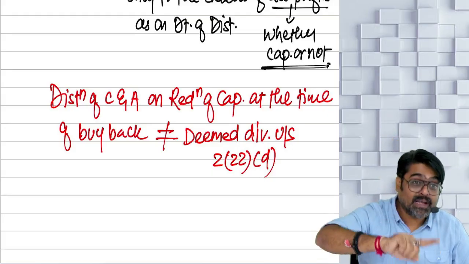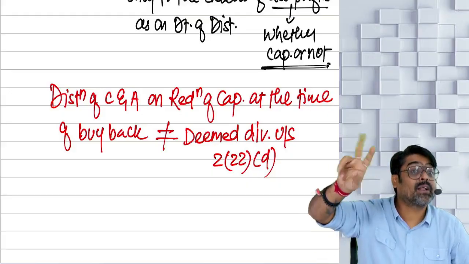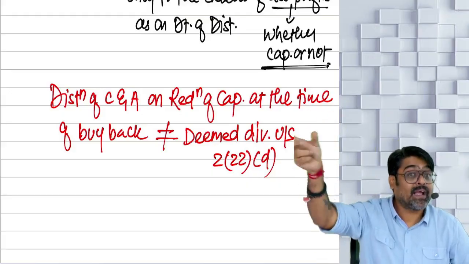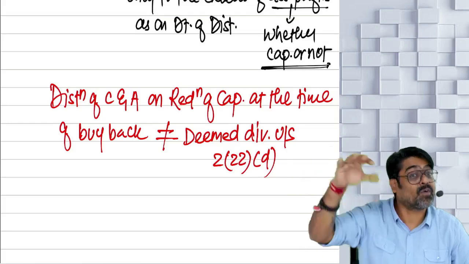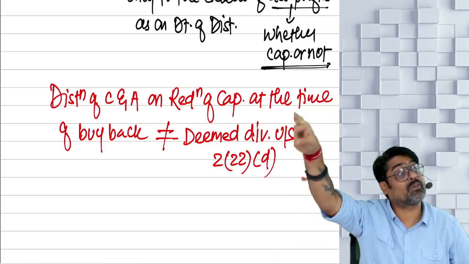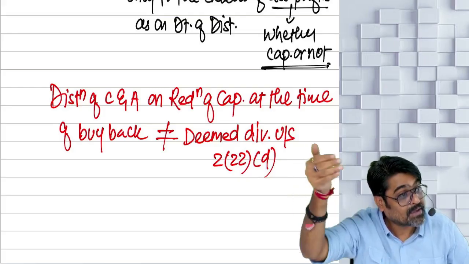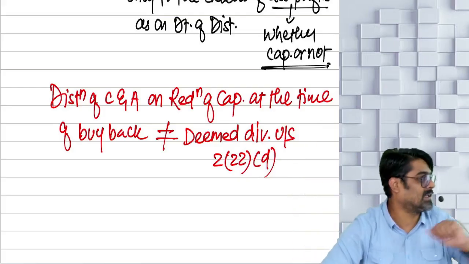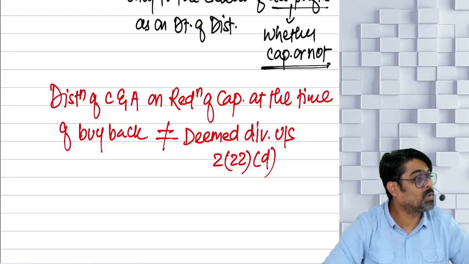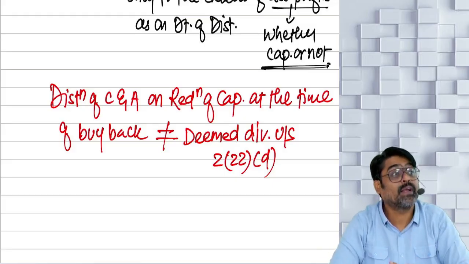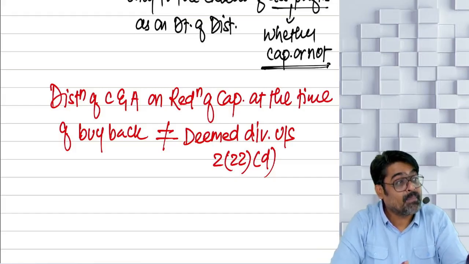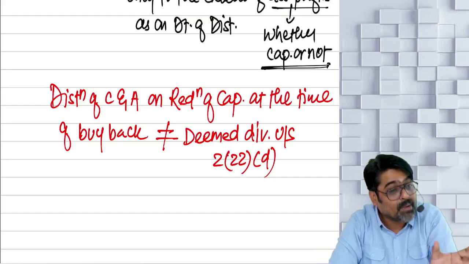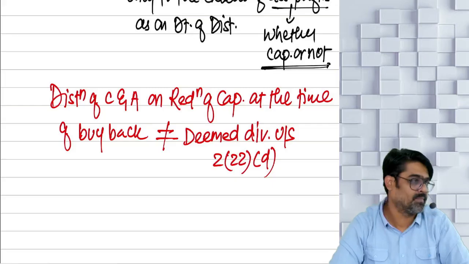And it will not be taxable in the hands of shareholder under the head capital gain as full value of consideration. 46A is applicable, but there you are supposed to take nil. But now that amount will be treated as your deemed dividend under a separate section, 222F. Only if, what did I say? Only if the buyback is made by a domestic company from the shareholder.